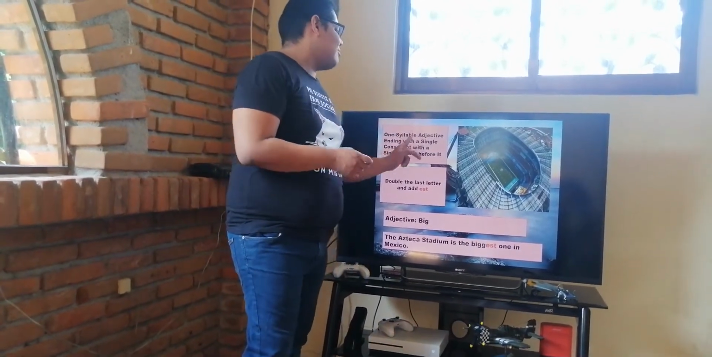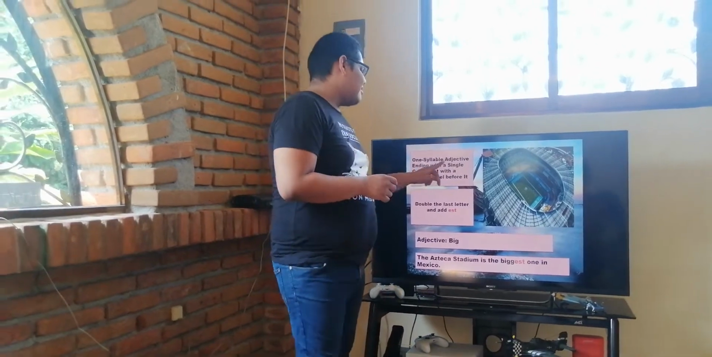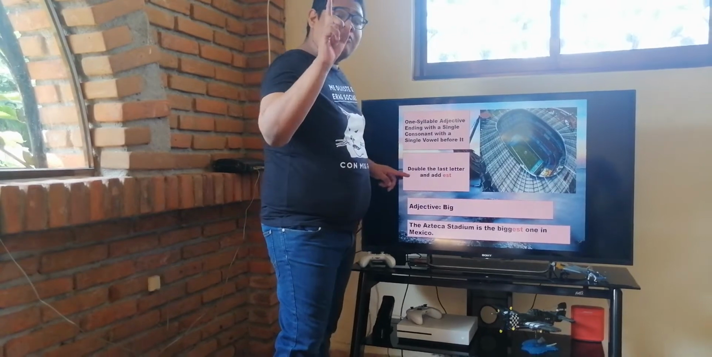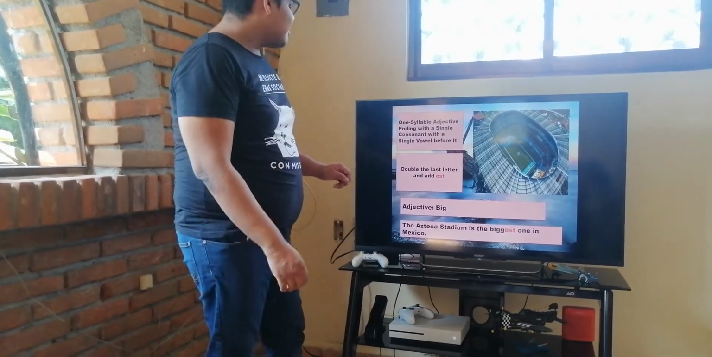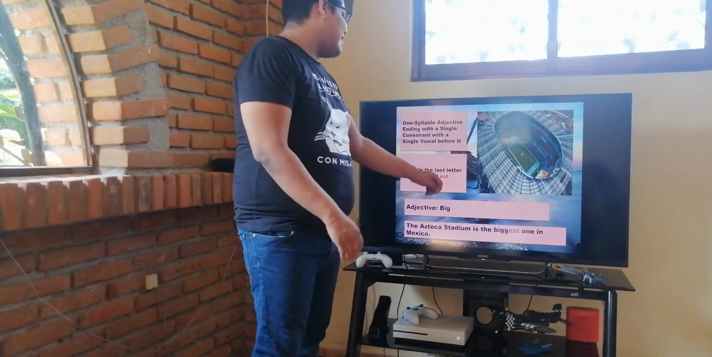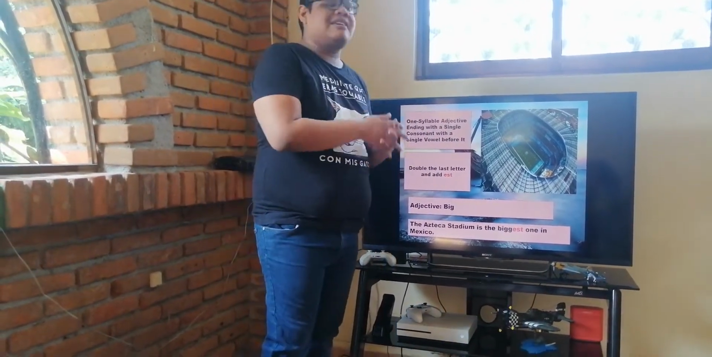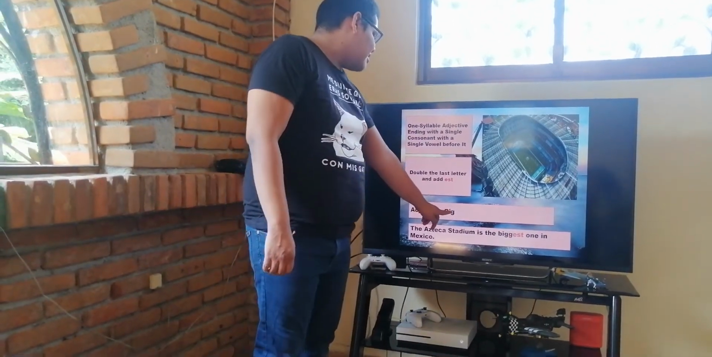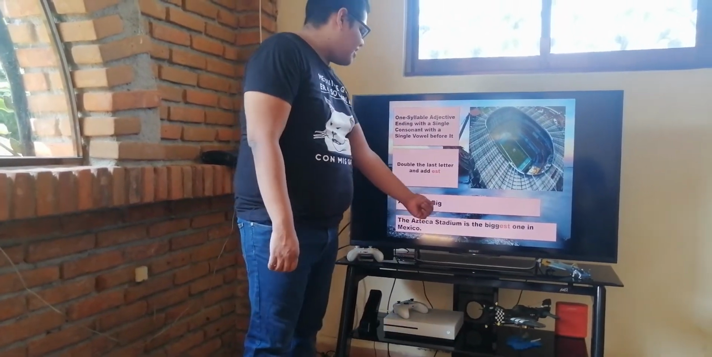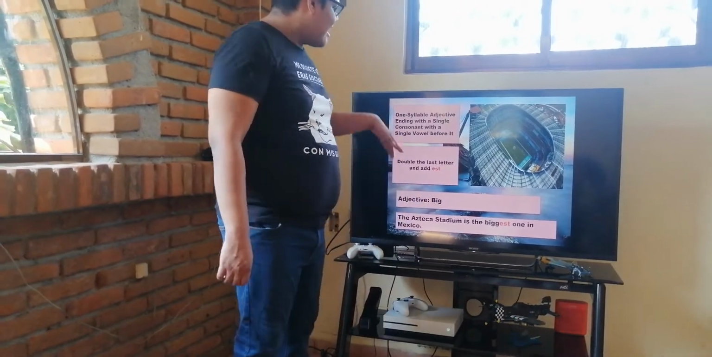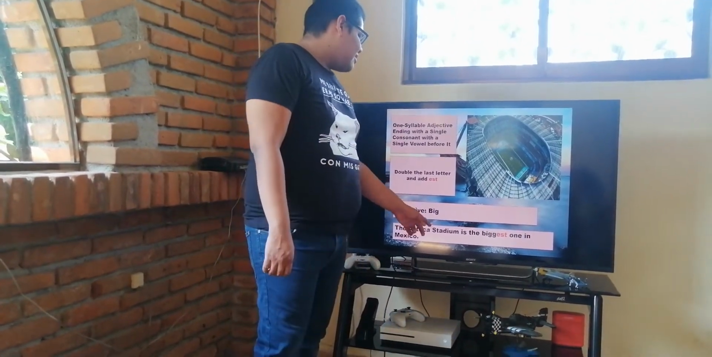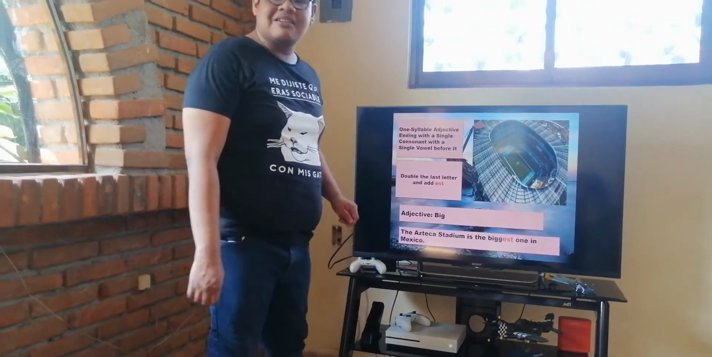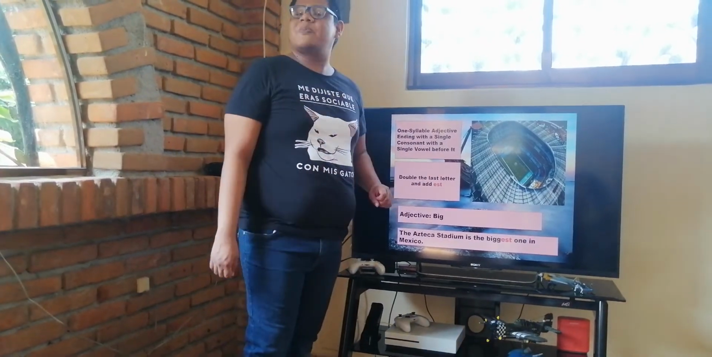So, one-syllable adjective ending with one consonant with one vowel before it. We're just going to double the last letter and add EST. Over here we have the consonant, and over here we have the vowel, as the rule says. So over here the consonant, G, and over here the vowel. So our adjective is big.